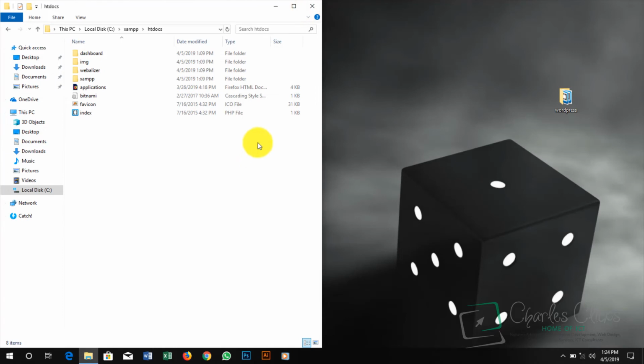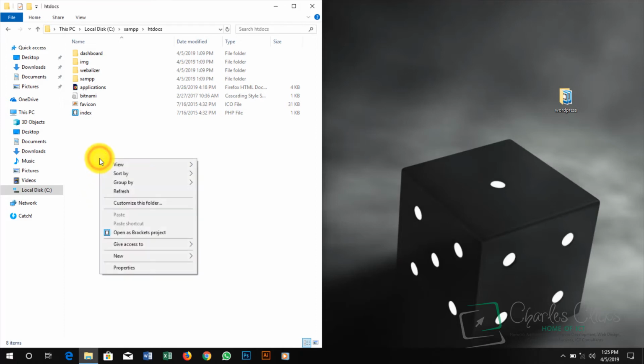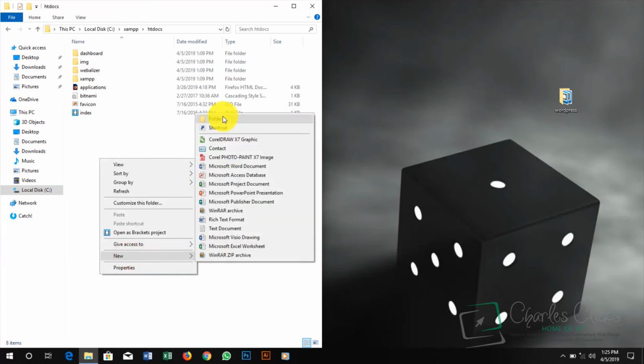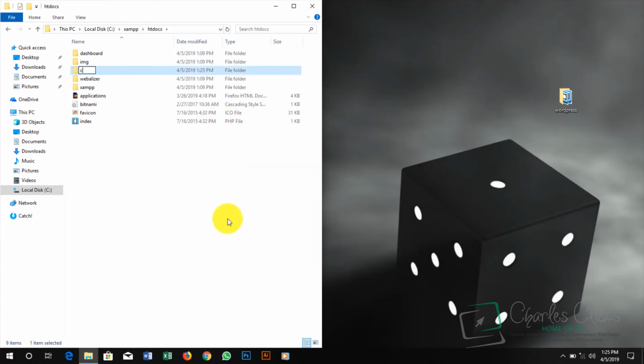So we have two methods. I'm going to show you two methods on how you can add WordPress to your project. We can come over here and create a new folder, name it our project, which is Charles Clicks. Good.